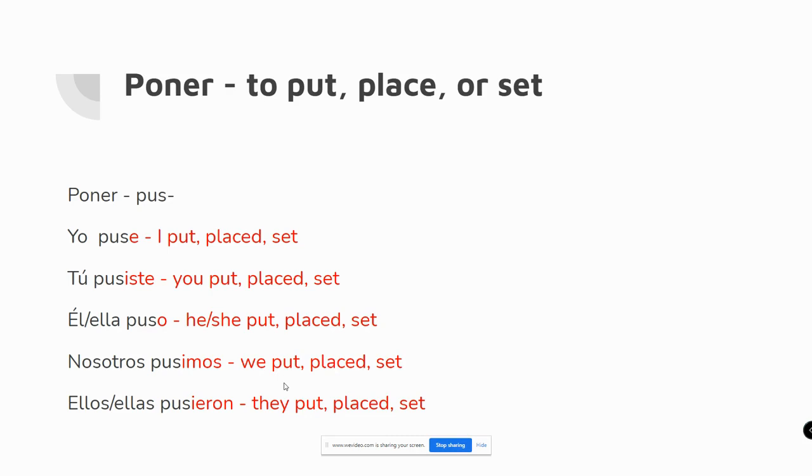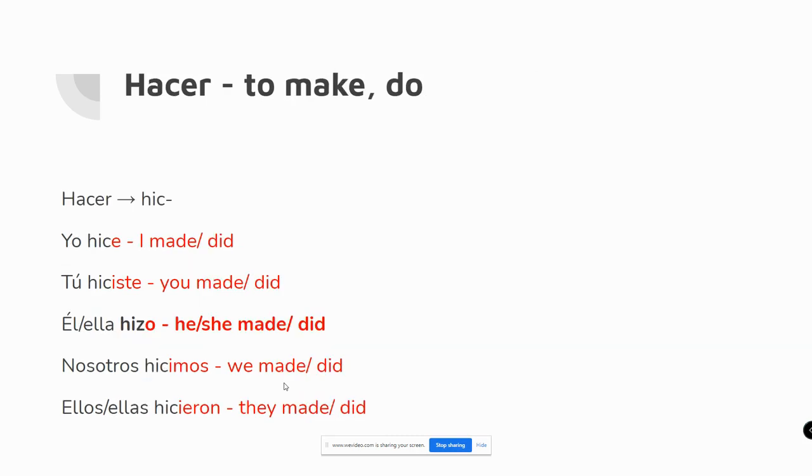Ellos pusieron, they put. Hacer means to make or do. Our stem is hic. My students often joke that it looks like eek, and it's not. It is hic. There's a little funky thing that happens here with conjugation. I'll explain that in a moment. Yo hice, I made or I did.